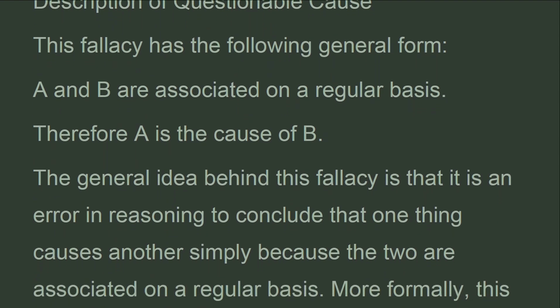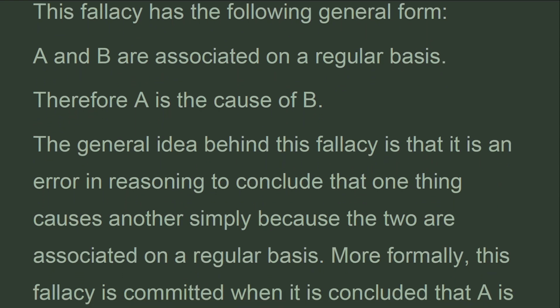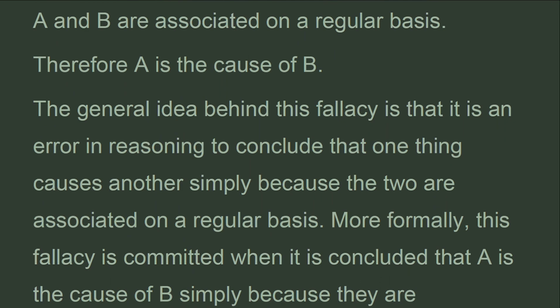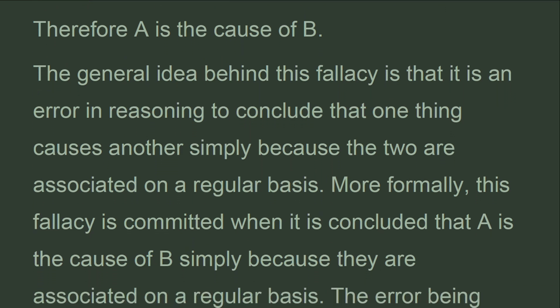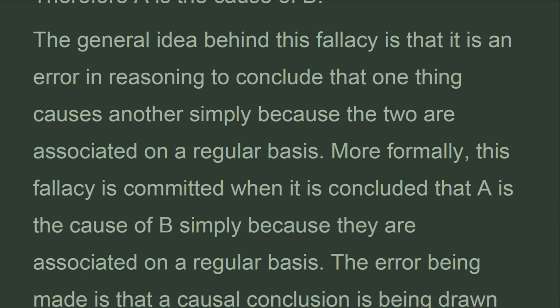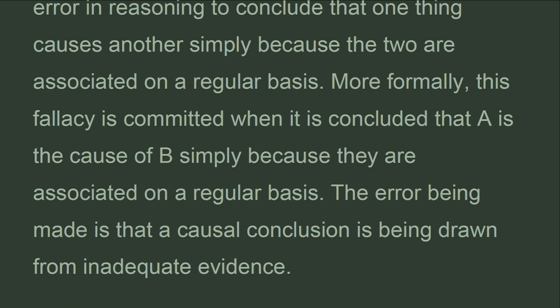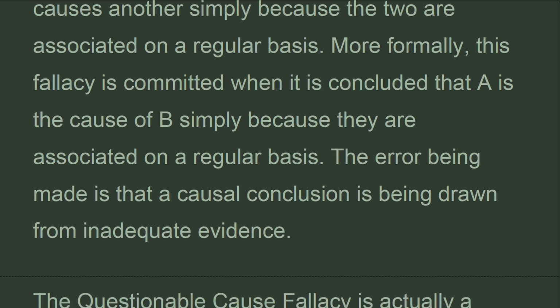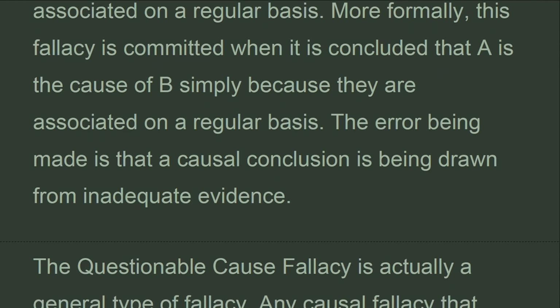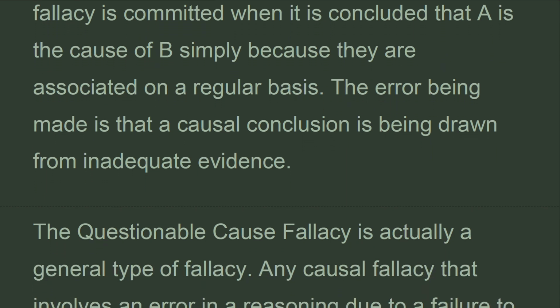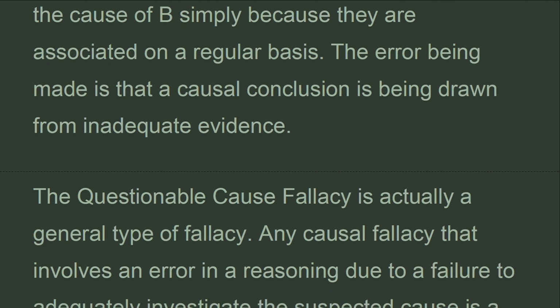The general idea behind this fallacy is that it is an error in reasoning to conclude that one thing causes another simply because the two are associated on a regular basis. More formally, this fallacy is committed when it is concluded that A is the cause of B simply because they are associated on a regular basis. The error being made is that a causal conclusion is being drawn from inadequate evidence.